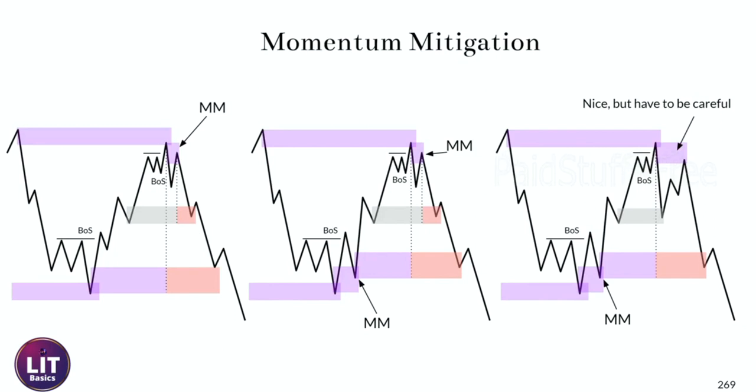But just bear in mind, we don't really use market structure or supply and demand, right? But of course, it can help you a little bit. The way we use it is, of course, only in a specific way. And one of them is the momentum mitigation. You see it here right on the screen. What is it? You just call it the MM, momentum mitigation.